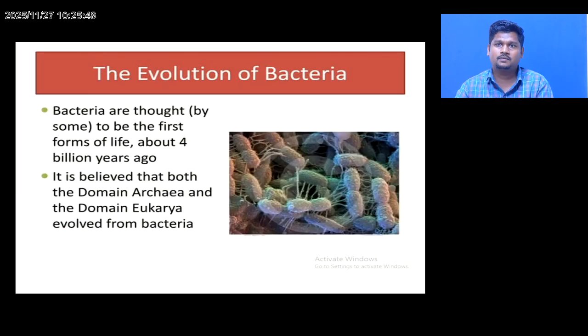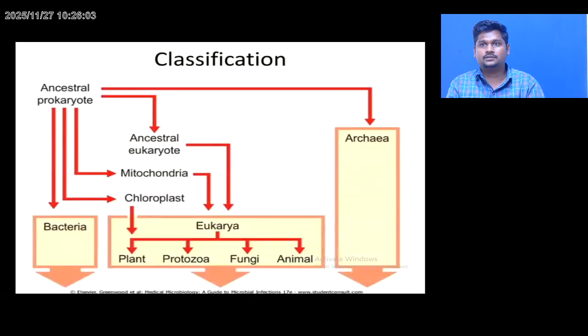The evolution of bacteria. Bacteria are thought to be the first forms of life, about 4 billion years ago. It is believed that both the domain of archaebacteria and the domain of eukarya evolved from bacteria. This is the classification of bacteria. This is where the first ancestor prokaryote is found. That is, the bacteria is a prokaryote. Only a nuclear region is present in the bacteria.